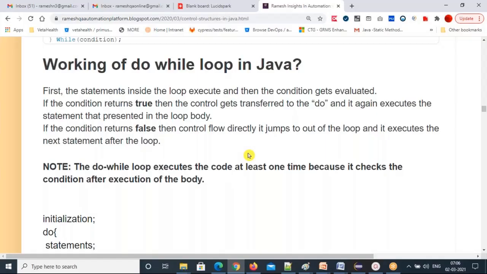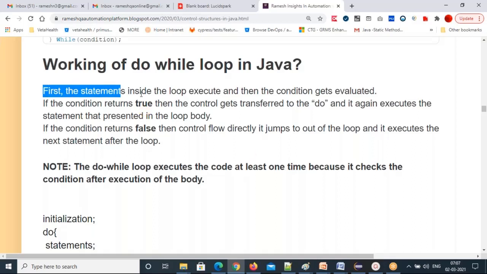So in a while loop we have seen the condition is checked first, then the statements are executed. Again you get the updated I value, go to the condition first, then the statements inside the while body are executed. That's the process of a while loop. And what is a do while loop? Understand do while: first do the statements, then check the condition. That's a do while loop.